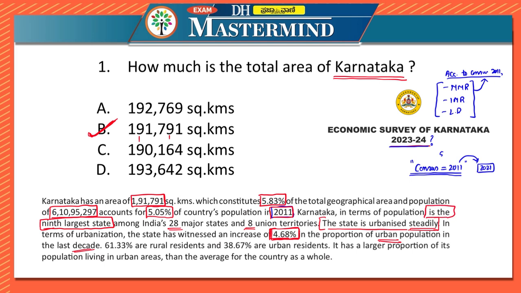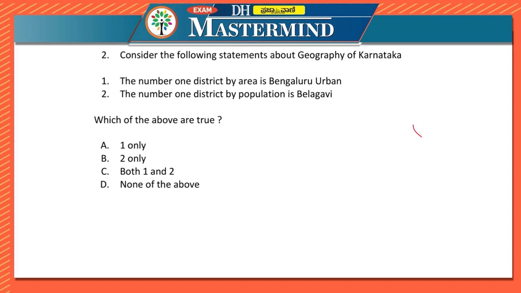Let's move on to the next question. Let us look at the second question. Consider the following statements about the geography of Karnataka. Here, the first statement says the number one district by area is Bengaluru Urban. The second statement says the number one district by population is Belagavi.